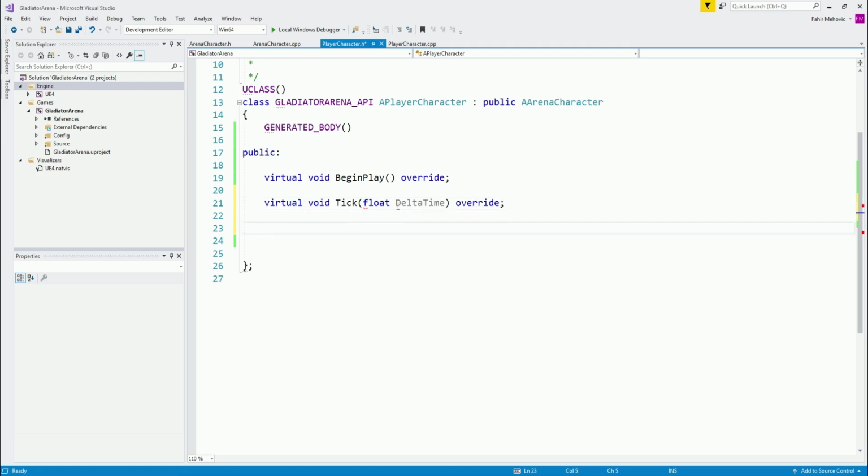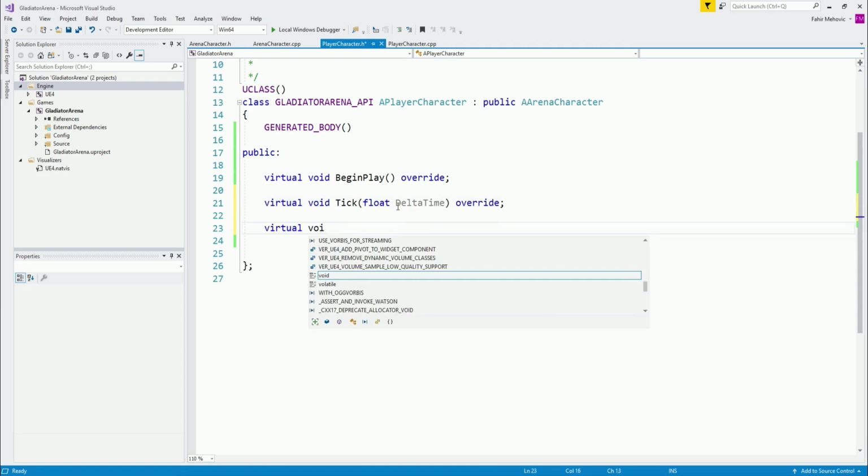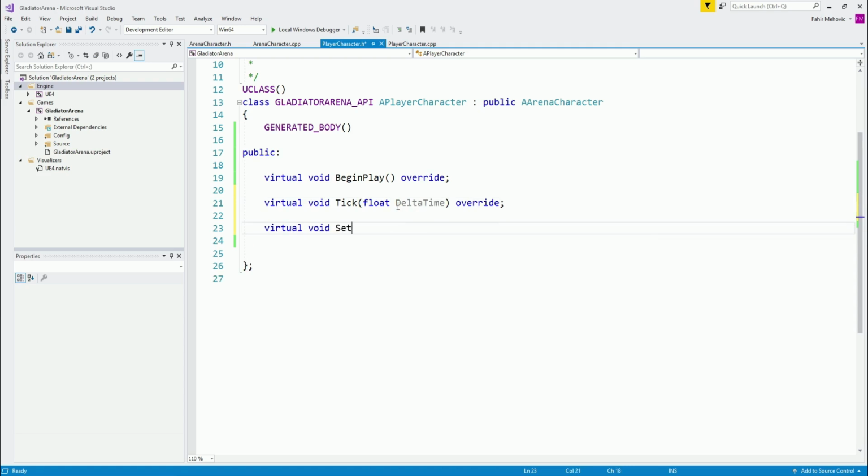The last thing I want to override is virtual void SetupPlayerInputComponent, and inside of it I'm simply going to type class UInputComponent, which is going to be a pointer, and I'm going to call it PlayerInputComponent. And there you go. Over here we simply need to say override.